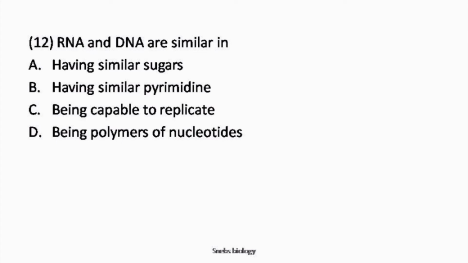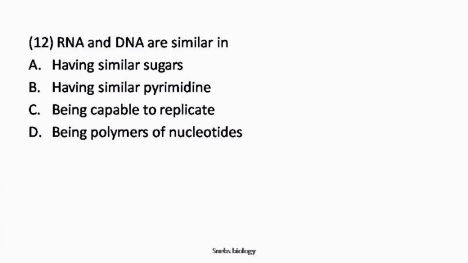Next is having similar pyrimidine base. But the DNA and RNA both have 4 bases, 2 purines and 2 pyrimidines in the nucleotide chain. The purines adenine and guanine and the pyrimidine cytosine are common to both DNA and RNA. DNA has the pyrimidine thymine and RNA has the pyrimidine uracil. So option B is also incorrect.